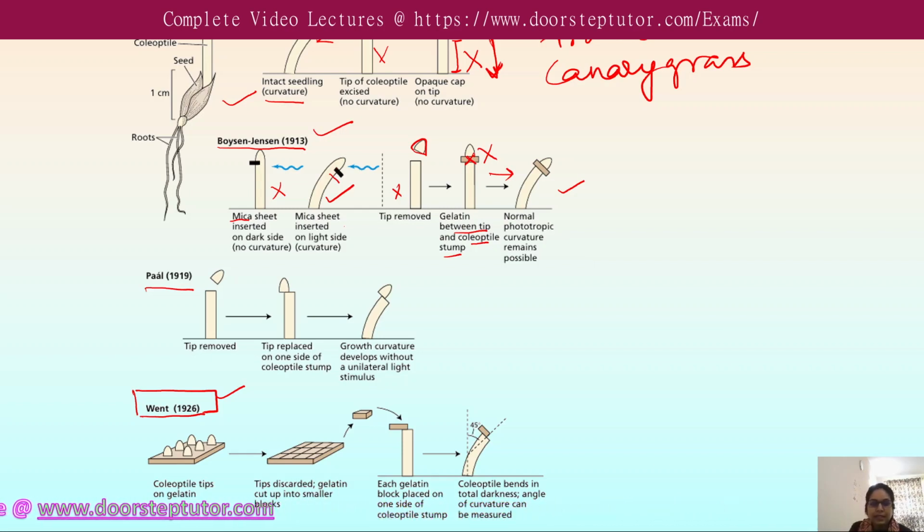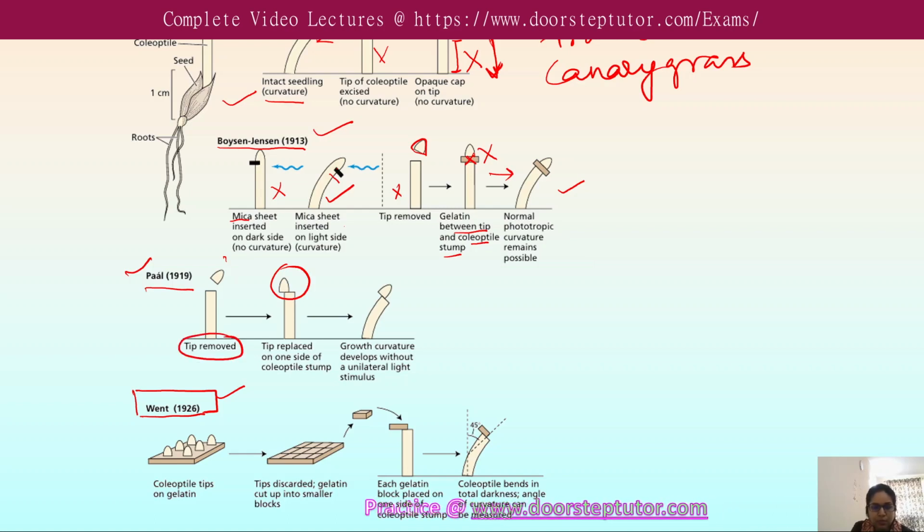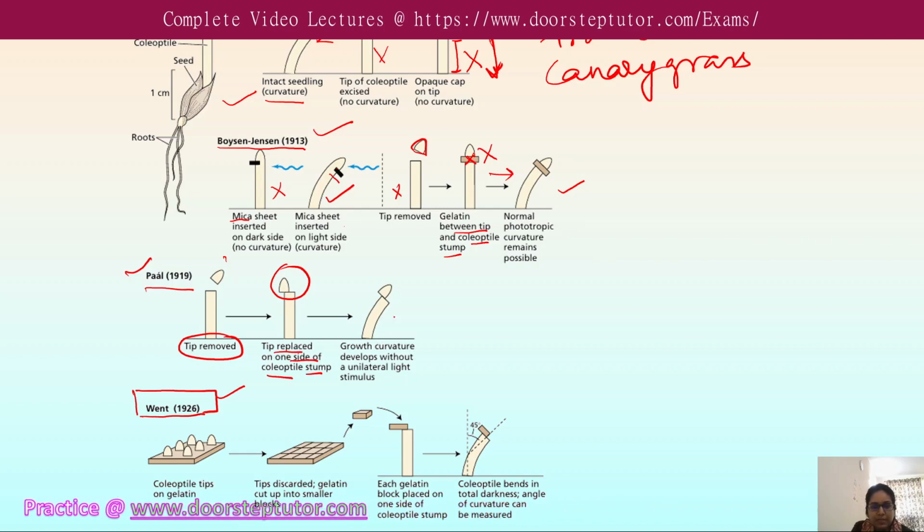In 1919, Paál provided evidence that the promoting stimulus produced in the tip was chemical in nature. In the experiment, the tips were removed and then placed on one side of the coleoptile stem. Still, growth curvature developed without a unilateral light stimulus.